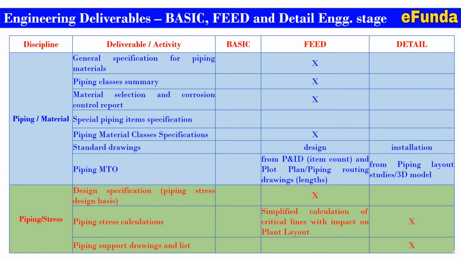Piping stress, where the design specification, piping stress design basis is required in feed stages. Piping stress calculations, that is a simplified calculations of the critical lines with impact on the plant layout, is required to be covered as part of the feed, and details are required in the detail engineering stages. Piping support drawing and their list are mainly required during detail engineering.